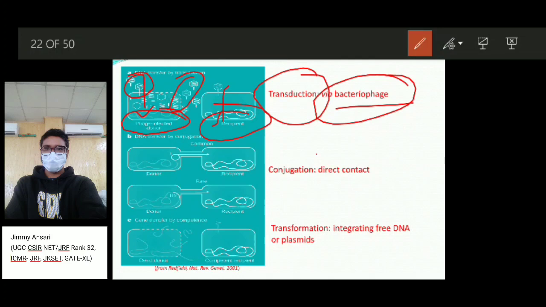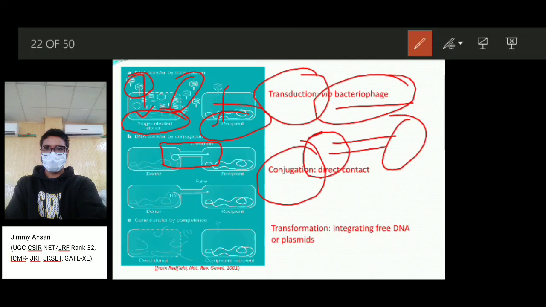In conjugation, there is a formation of a pipeline structure, like a sex pilus, from one bacterium to another, from donor to recipient. Transformation is the transfer of free DNA. One bacterium, due to damage or lysis, releases genes into the environment. Another bacterium, the recipient, can accept or receive that DNA from the environment.